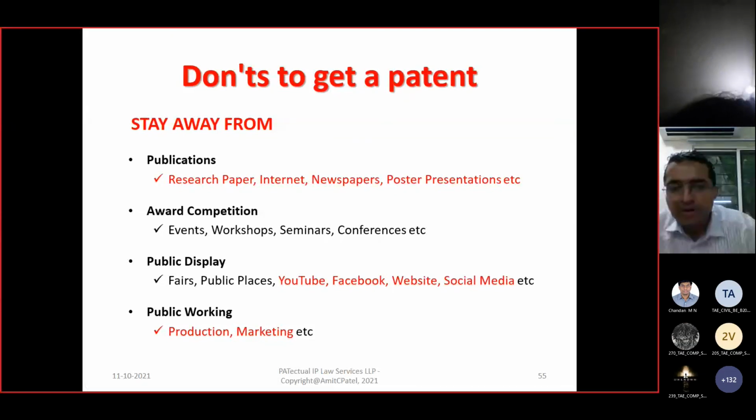And be very clear about this. Once you file the patent application, say for example on 11th October at 2 p.m., from the very next moment onwards, you are free to do any of these. You don't have to wait till it's granted to do it, right? But its first disclosure should be in the patent. But if you did any of these things before filing, they can be very harmful in getting that patent granted. So be very careful, okay?